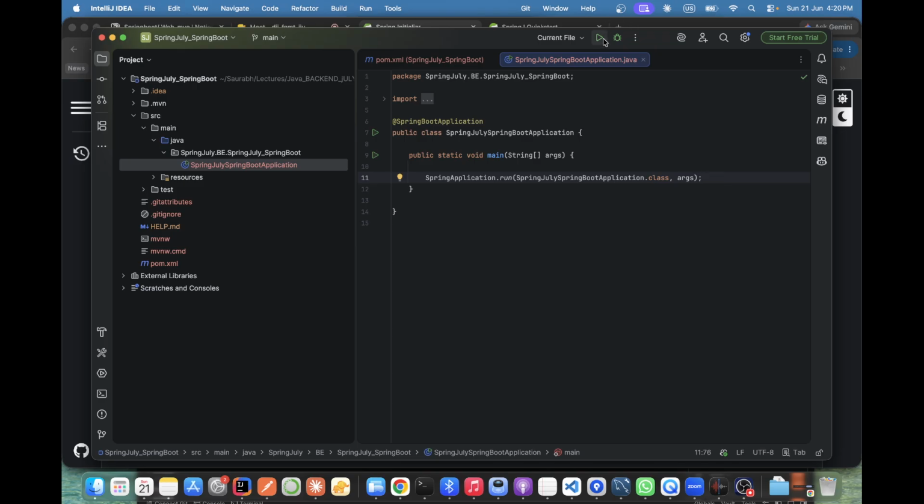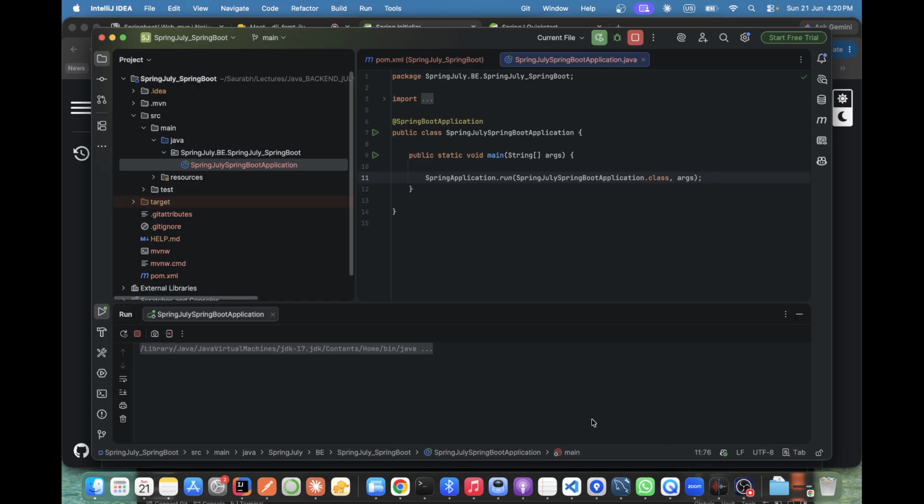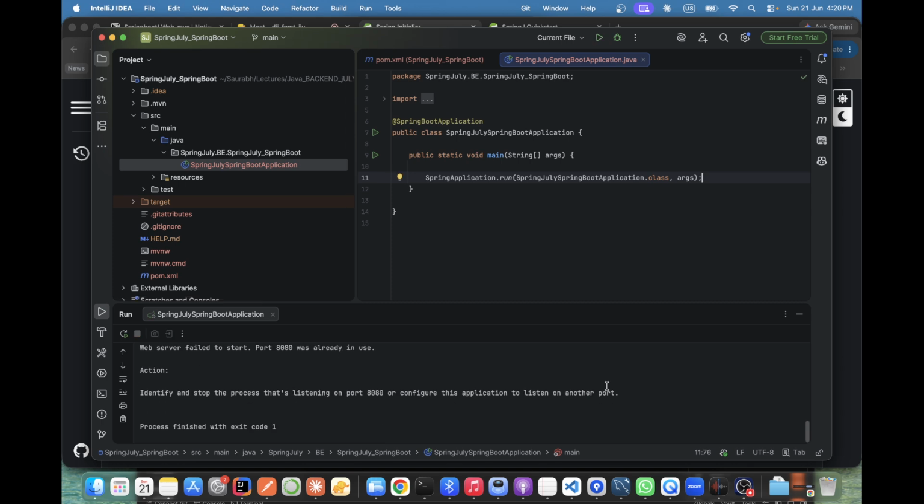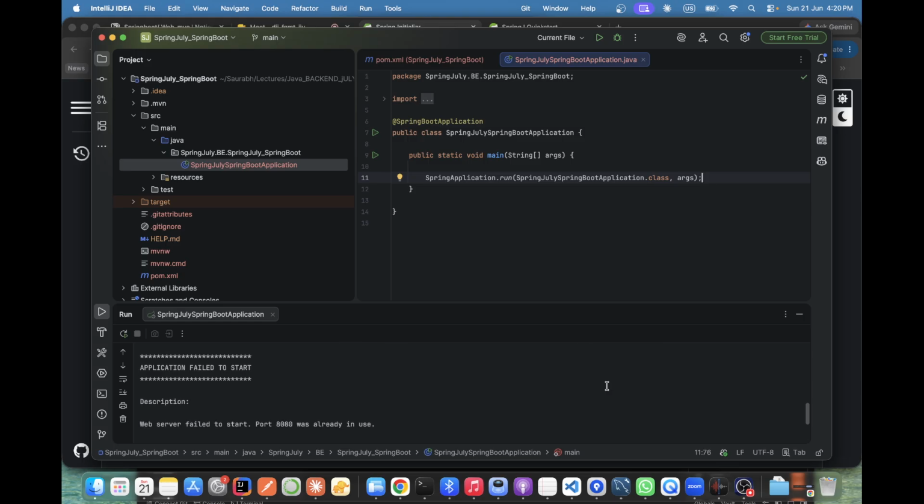Let me run the application. What is it saying? Port 8080 is already used. By default it's 8080, right? So maybe that day I just ran something, or some other work has occupied it.